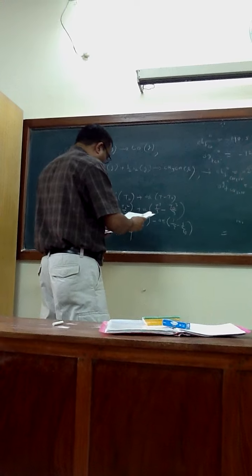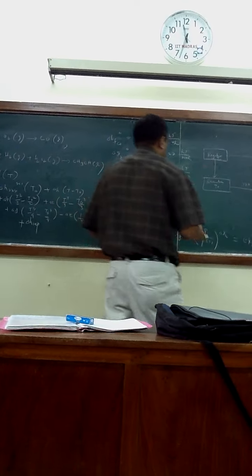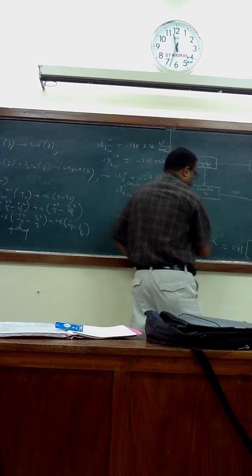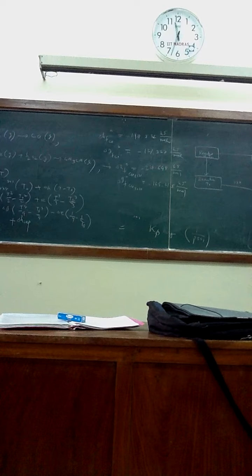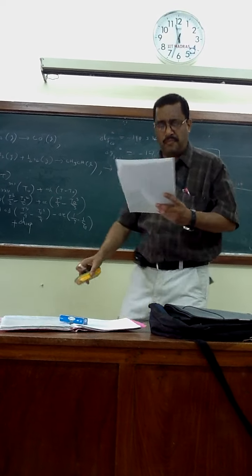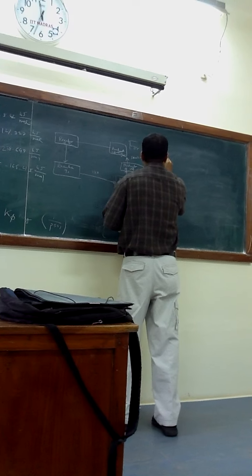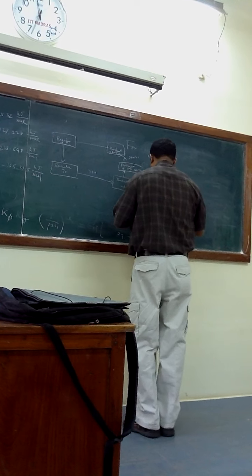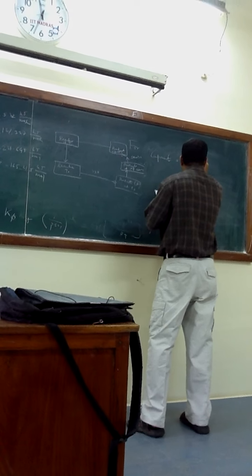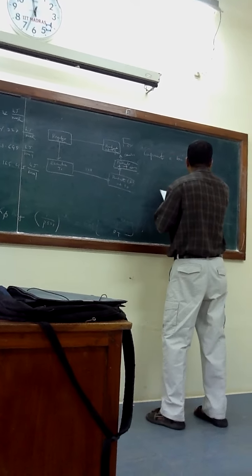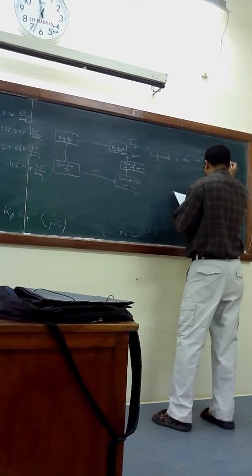So I'll give the data for A, B, C, D, otherwise you cannot do the entire stuff. Component, A, B into 10 to the power 3, C into 10 to the power 6, D into 10 to the power 9, E into 10 to the power minus 5.